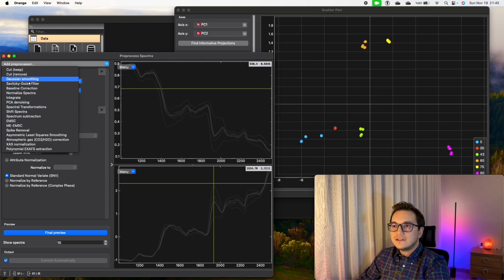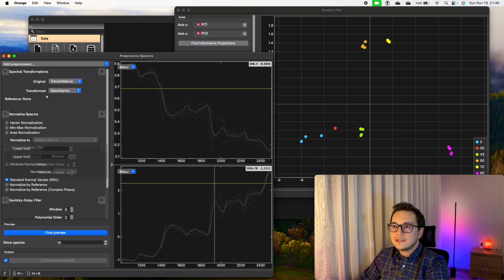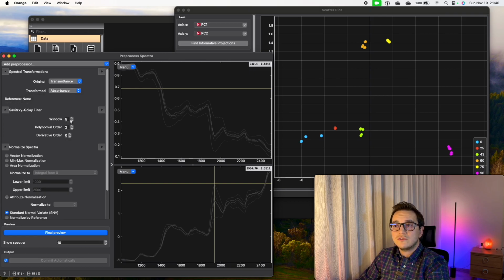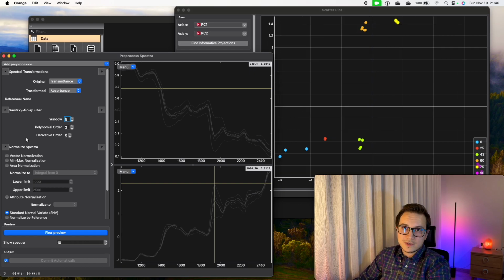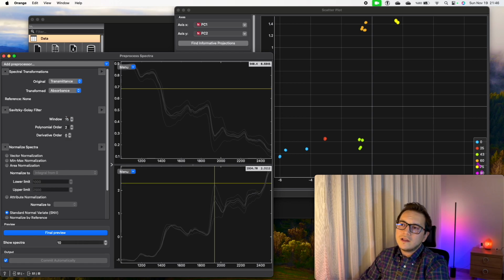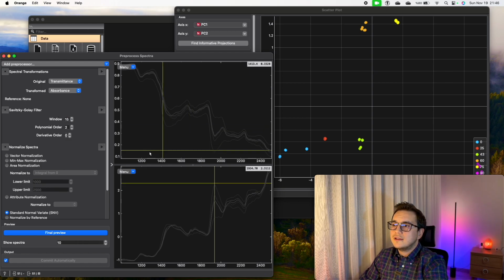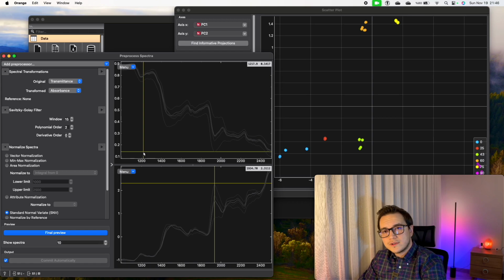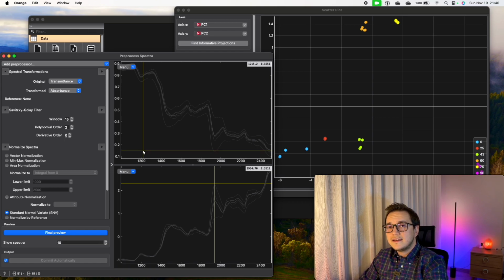Another thing that we can do, we can add Savitzky-Golay to smooth, but I would generally choose to add Savitzky-Golay just before normalization, just for smoothing. I choose 15 window. While you're choosing the window size, the amount of variables is important. Please try to not exceed the 10th of your variable number.